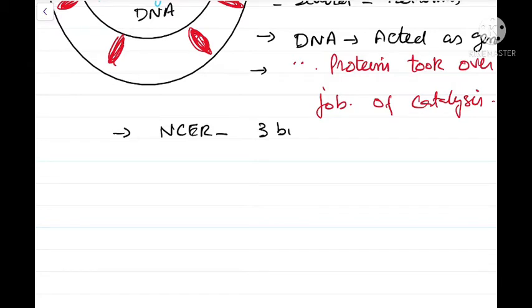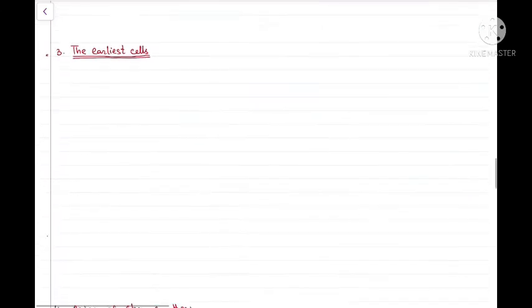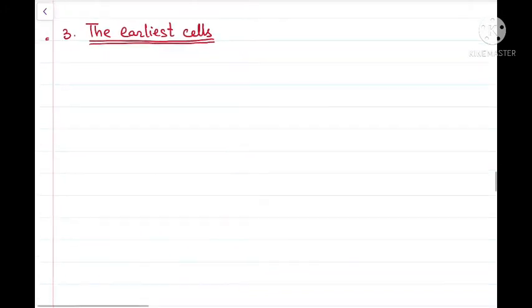According to NCERT, these protobionts or protocells might have evolved some 3 billion years ago, while others are of the opinion that they might have evolved some 4 billion years ago. Whatever the case, according to NCERT, some 3 billion years ago.